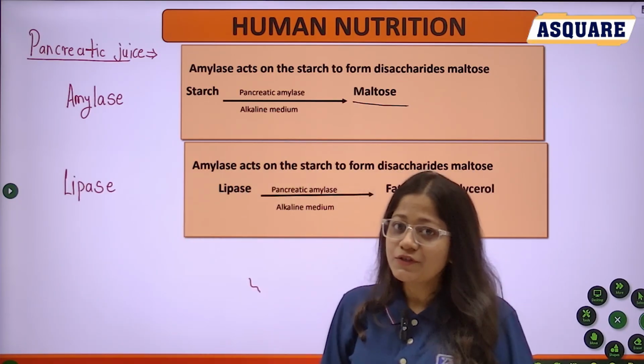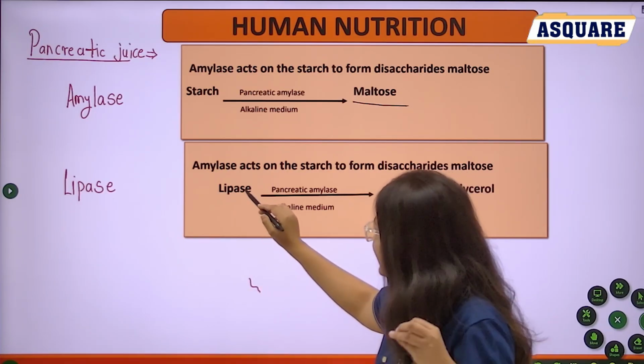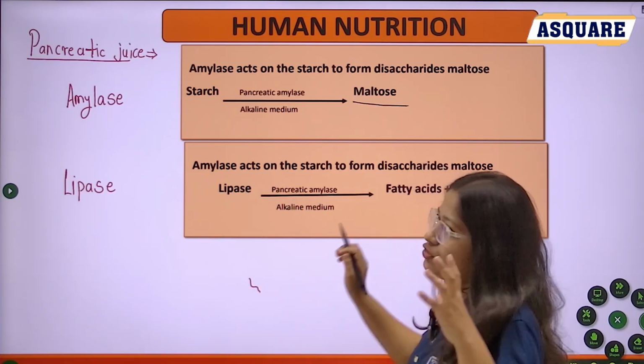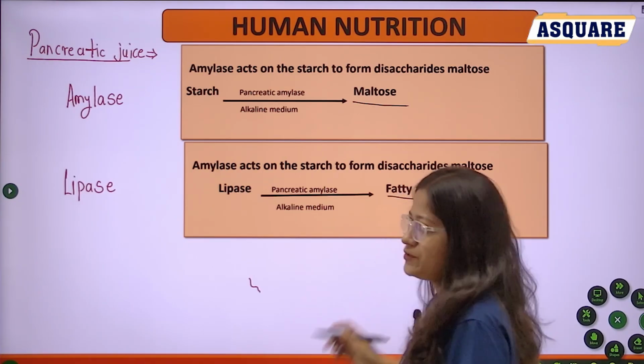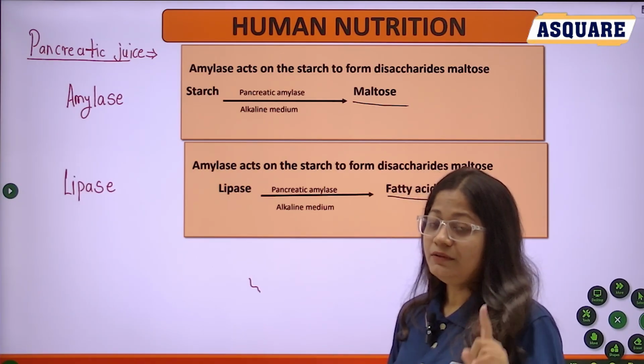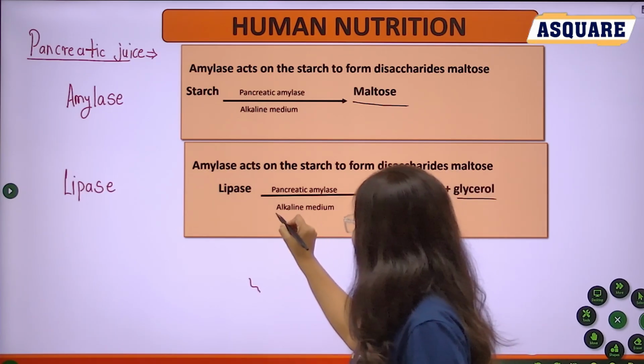Then the second one, lipase. Lipase acts on fats, meaning your fats are converted into fatty acids and glycerol. And the most important thing, the medium is alkaline here.